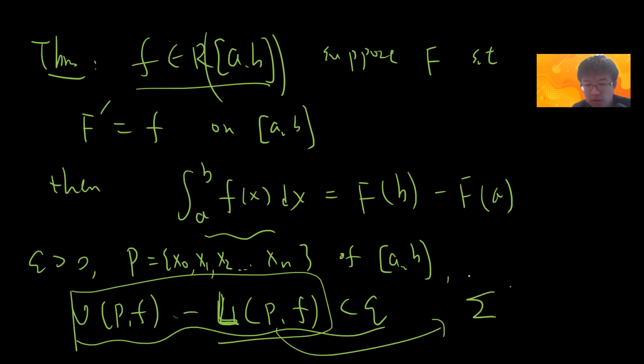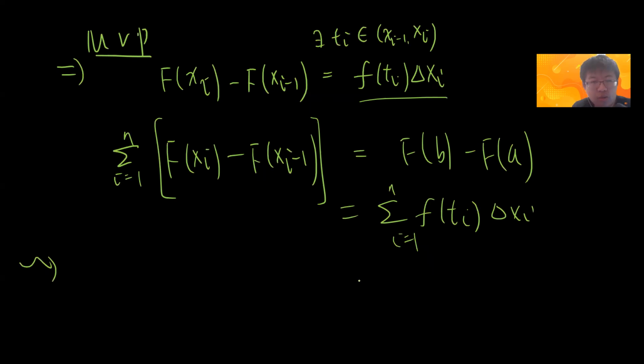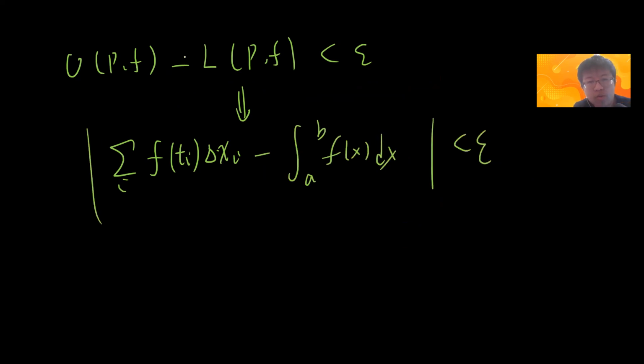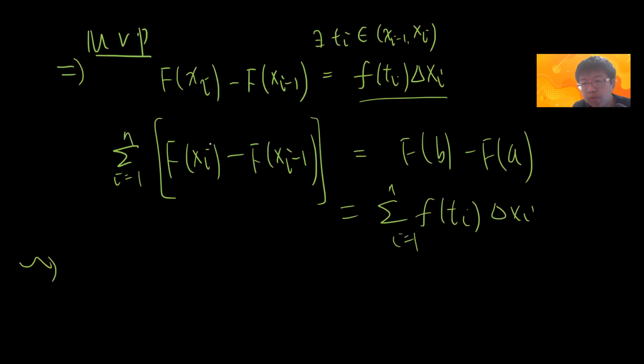In the previous theorem, I think I proved one sentence. Let me just write it down. This sentence implies that the summation of f of t_i delta x_i, for any t_i belonging to the partition, minus the integral will be less than epsilon.